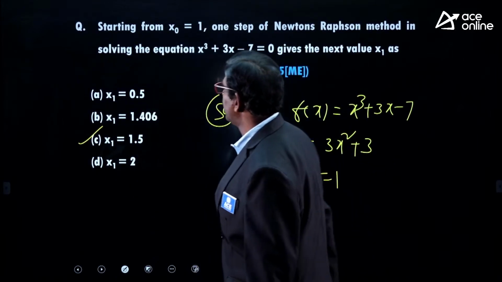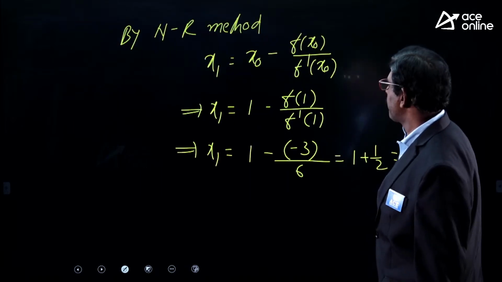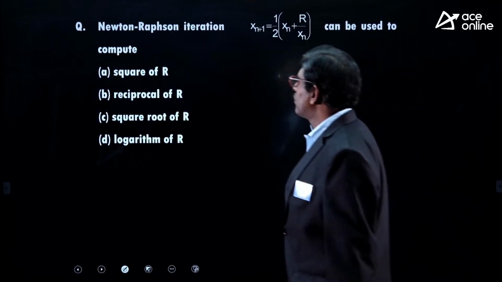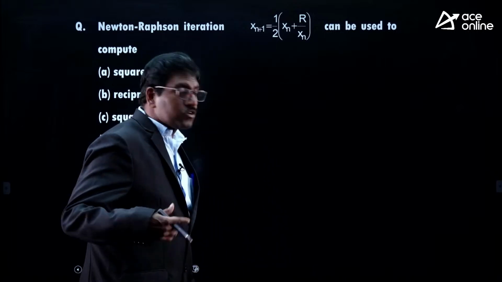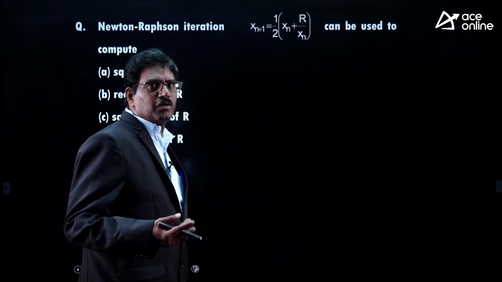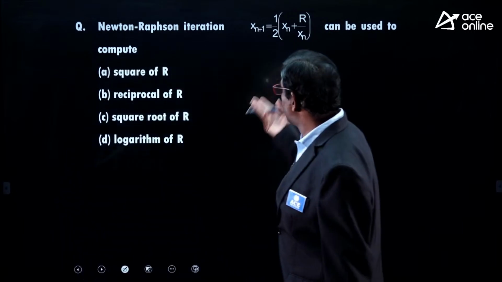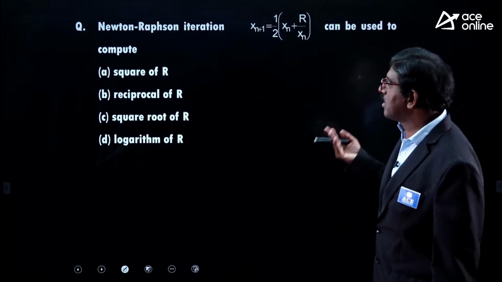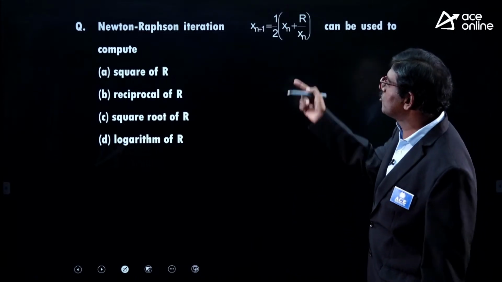So option C is correct. 1.5 is an answer. Understood? Now coming to this, it is the Newton-Raphson iterative scheme. Almost all these are previous questions only that I am asking. See this, NR method only, almost every question is there on the NR method. The Newton-Raphson scheme x_{n+1} is equal to, can be used to compute.